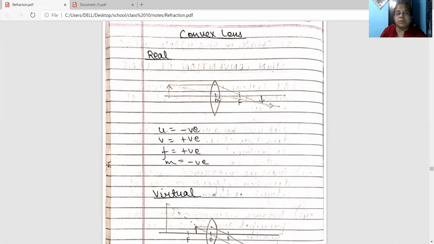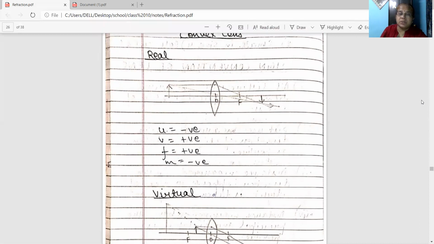And where the image is obtained, it is always on the right side. A real image is always obtained on the right side in case of a convex lens, so v will be positive. What about the focal length? We are choosing this focus which is on the right side, so focal length will be positive. And what about the magnification? Since a real image is always obtained below the principal axis, magnification will be negative by positive. Size of image is negative and size of object is positive, so magnification is negative.